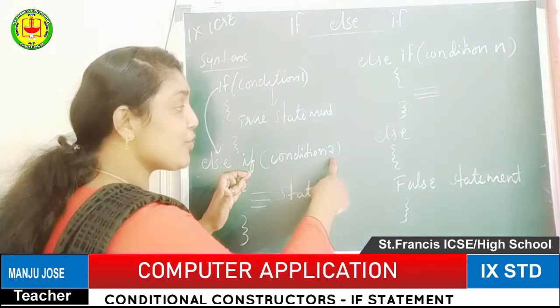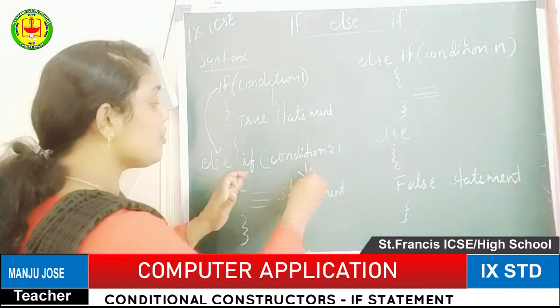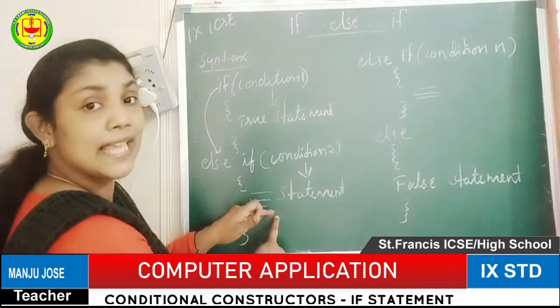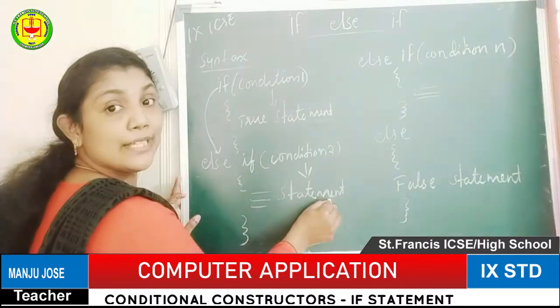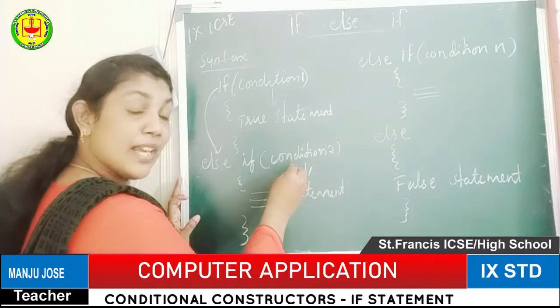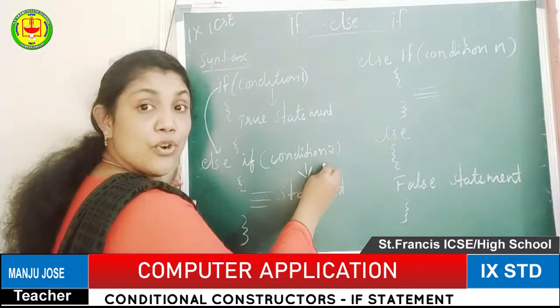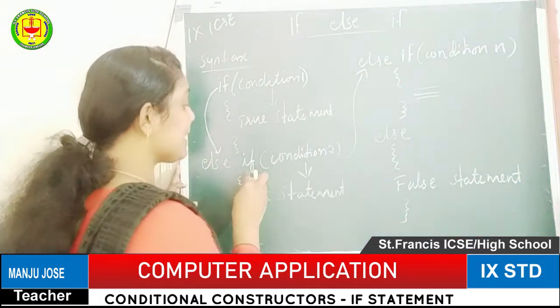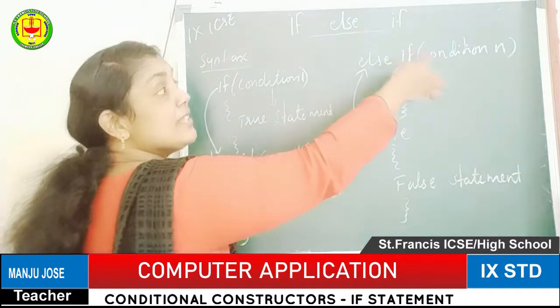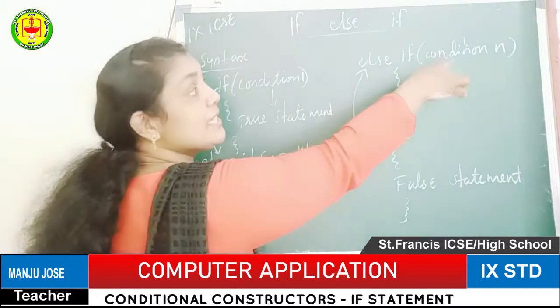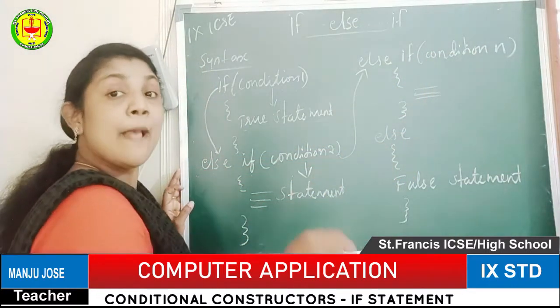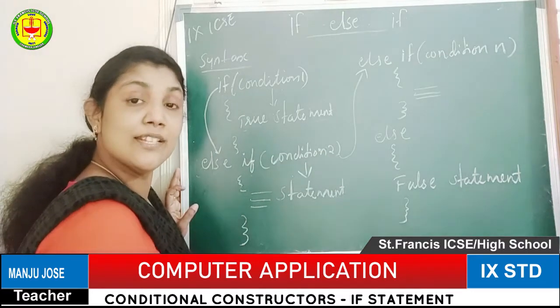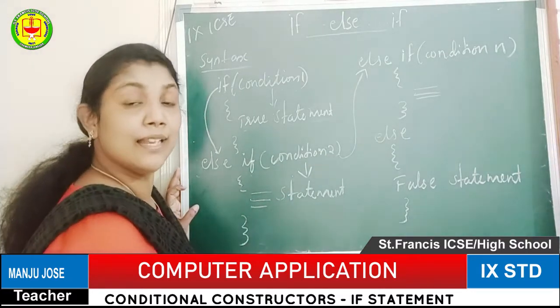If this condition 2 is true, it comes to the true section of the second if, and the true statement is executed. If this condition is also false, it goes to the next else section. That means for the second if else part, the next condition we provide is condition n. Up to condition n, depending on how many conditions or questions there are in the program, we can define it.